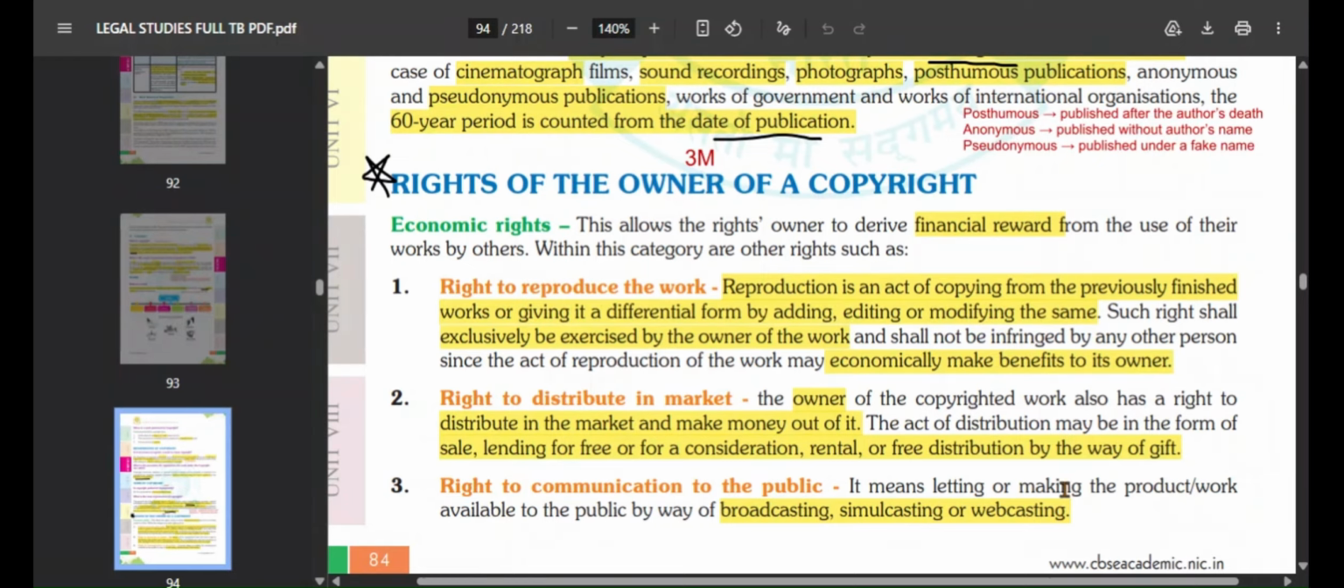Okay, then you have the right to communication to the public. It means making the work available to the public by way of broadcasting, simulcasting, or webcasting. Suppose your work is a movie, so you make it available to the public by all these ways. It can be anything, right? It can be a video, it can be a movie. So you make it available to the public.